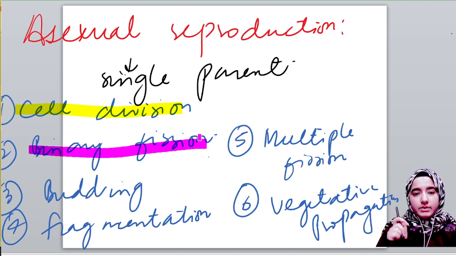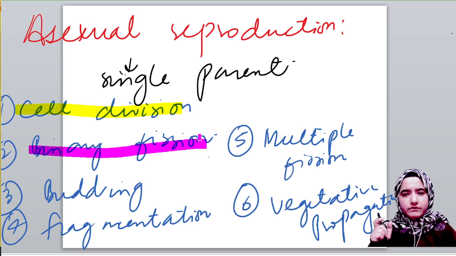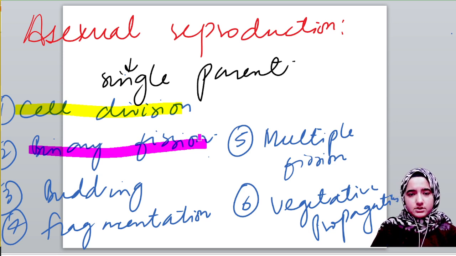Okay, that was done by amoeba and paramecium, but under unfavorable conditions amoeba undergoes multiple fission. Because favorable conditions aren't there, they form a three layered hard covering or cyst around themselves, which is known as encystation. And when favorable conditions come back, the amoeba inside that cyst undergoes sporulation, through which it secretes spores, which grow into new amoebae. That process is known as sporulation.